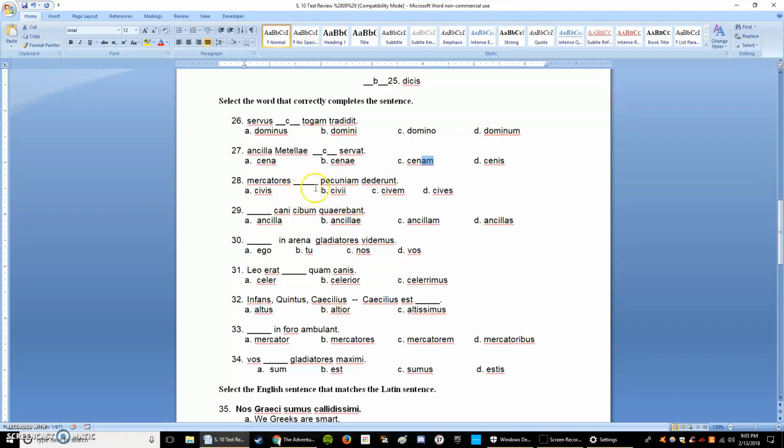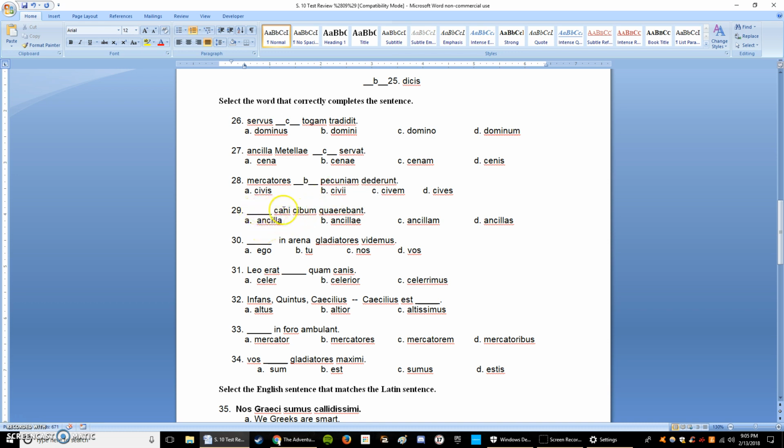Alright, mercatores blank pecuniam dederunt. The merchants gave money. Once again, these all mean citizen. So we need to figure out which one of these means citizen. Third declension, blank em. The second one is always dative, so we're going to go with civi. Alright.